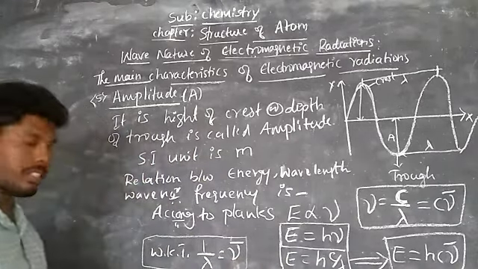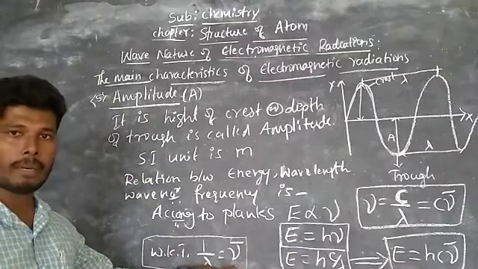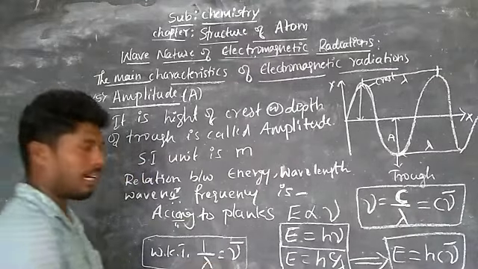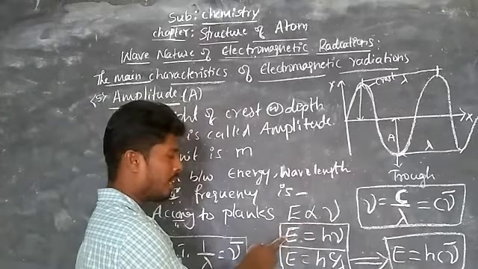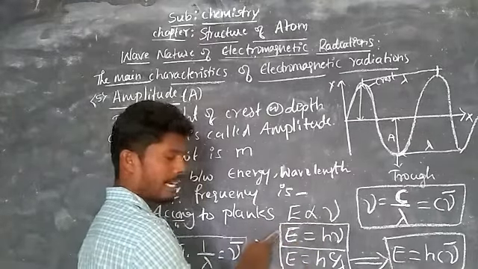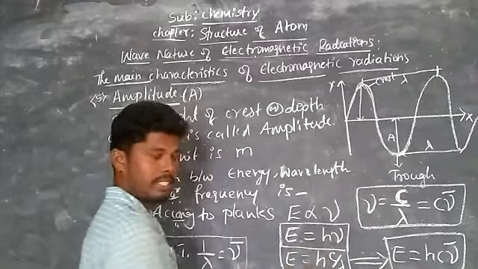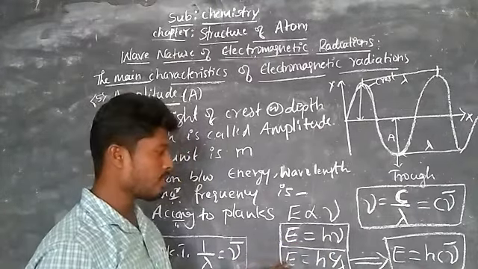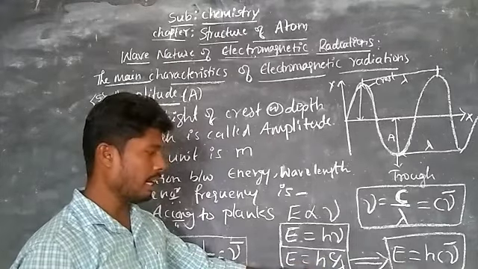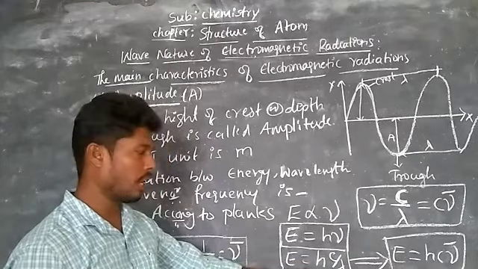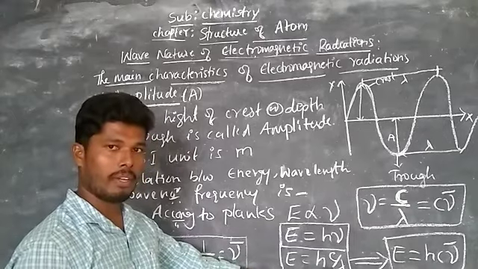Observe, this is the relation between wavelength and wave number. And this is the relation between energy and frequency, that can be written like that, that is E is equal to h nu. This is the relation between energy and frequency. And this is the relation between energy and velocity c, that is speed of light, and also wavelength lambda.